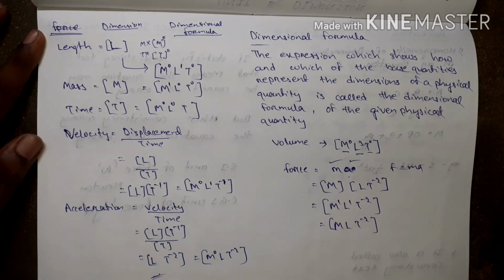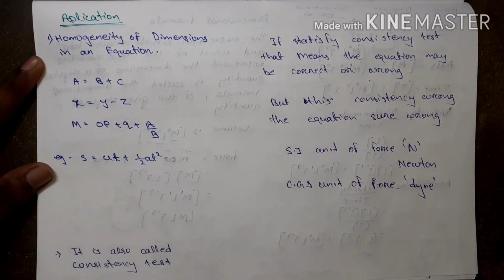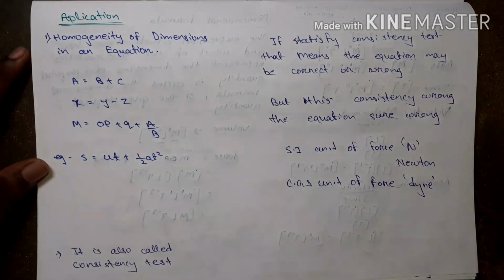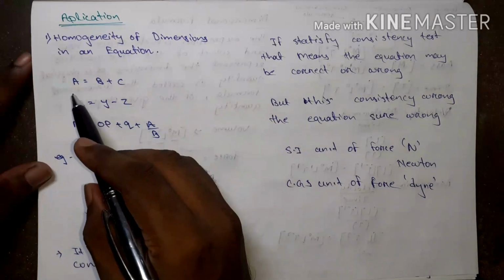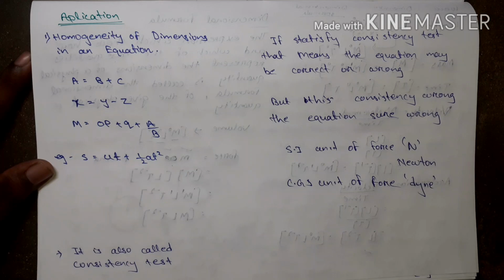All concepts are clear about the unit, about the dimension, about the dimensional formula. Okay, then go for the second part. Then go for its application. What is the application of dimension? The first application is homogeneity of dimension in an equation. What does it mean? If it is given A equal to B plus C, what does it mean?